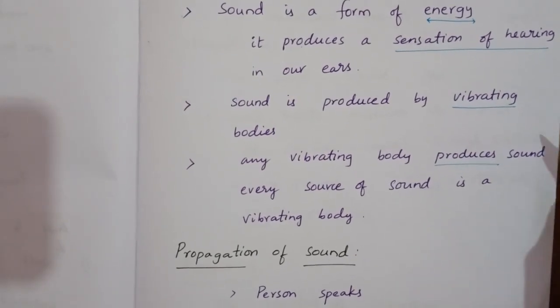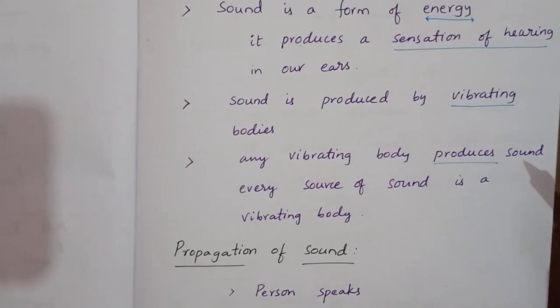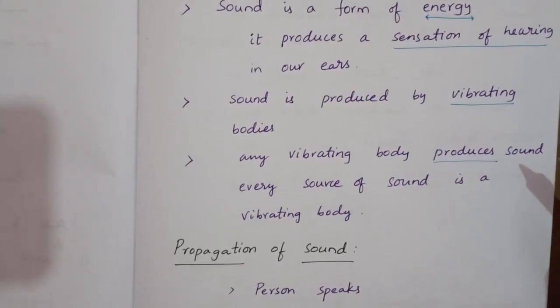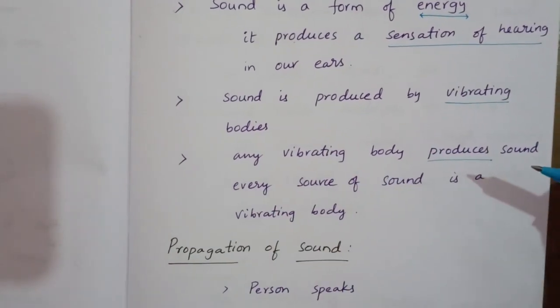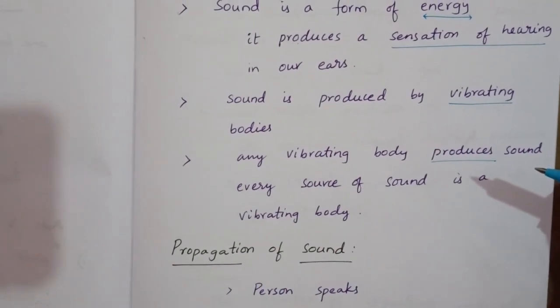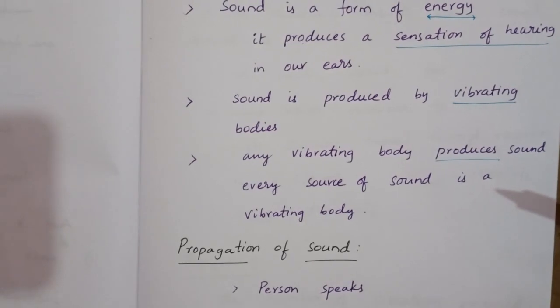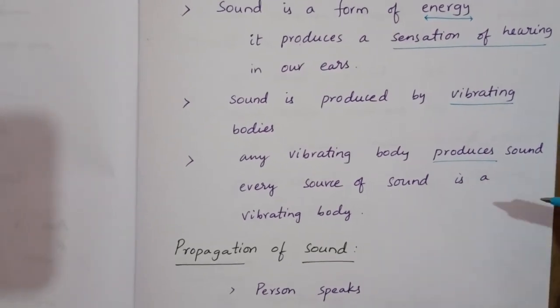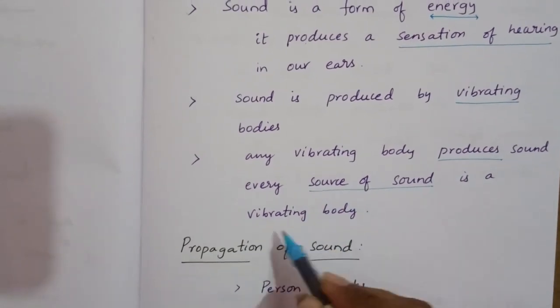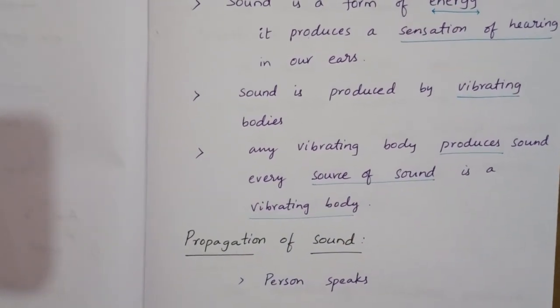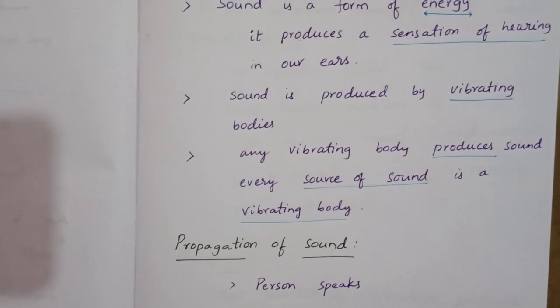For example, whenever we are talking, vocal cords are producing vibrations. So sound is produced. Due to that sound, the eardrum vibrates. Then we can listen to that. Any vibrating body can produce sound, and every source of sound is a vibrating body. Without vibrations, there is no sound.